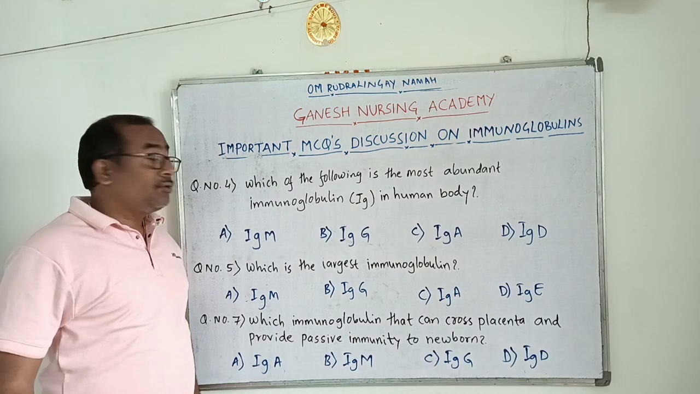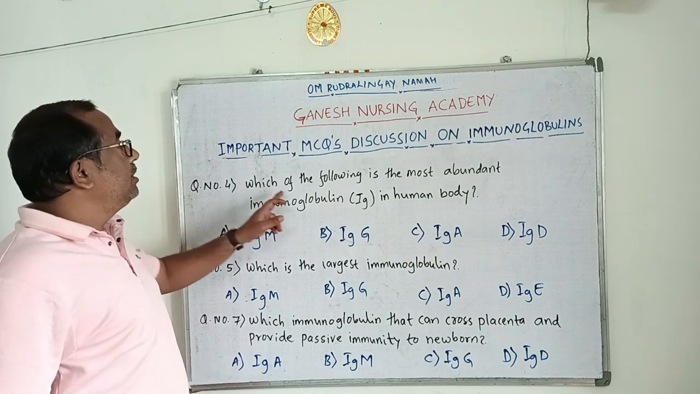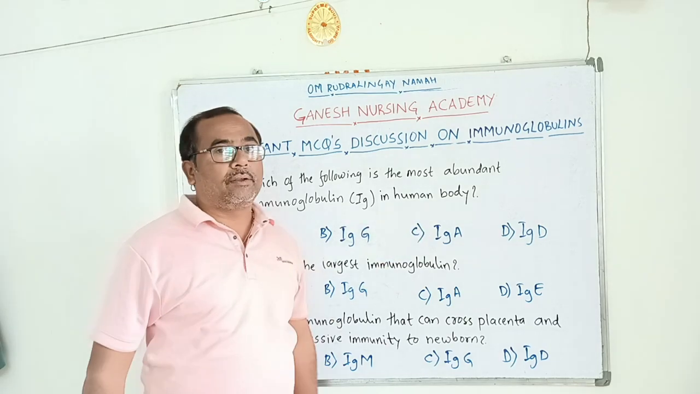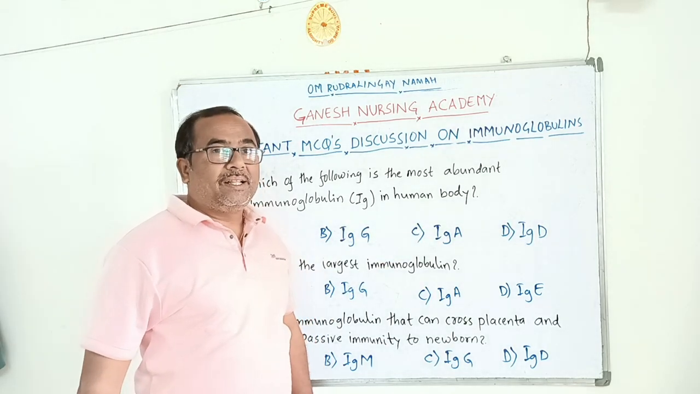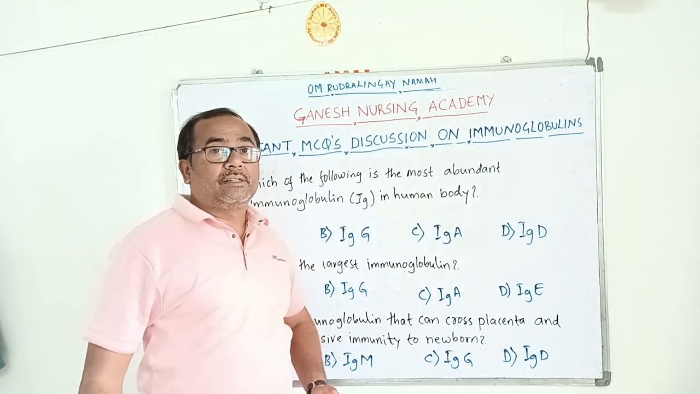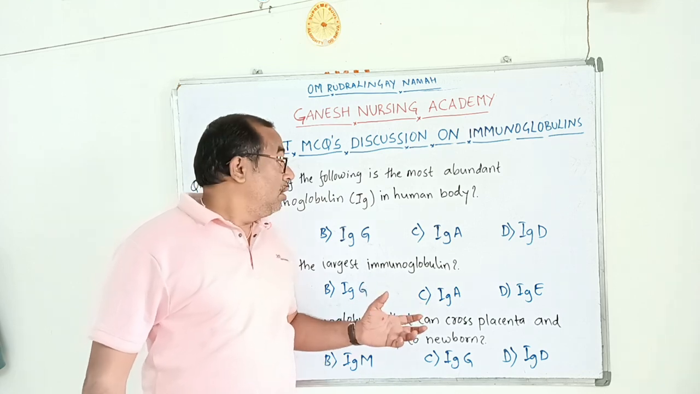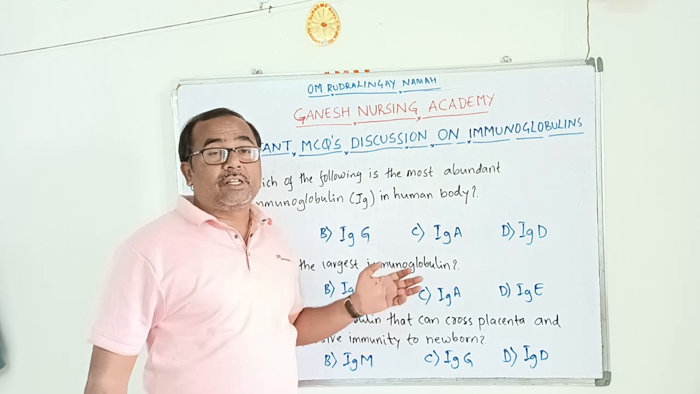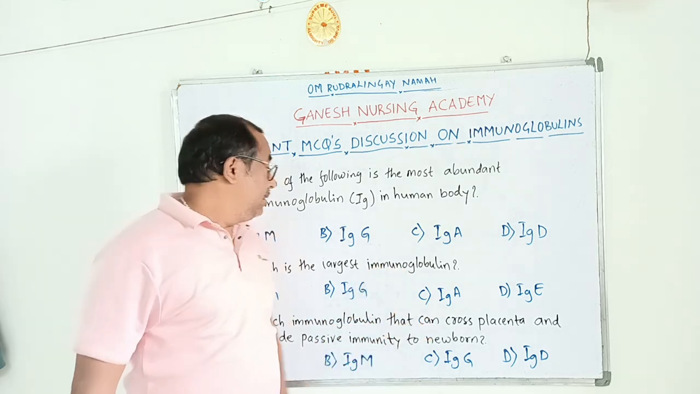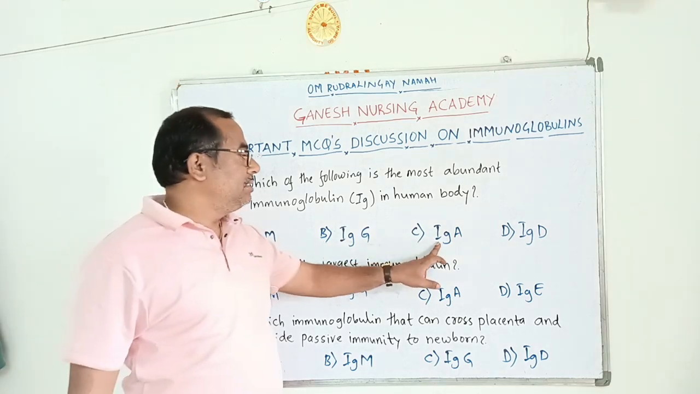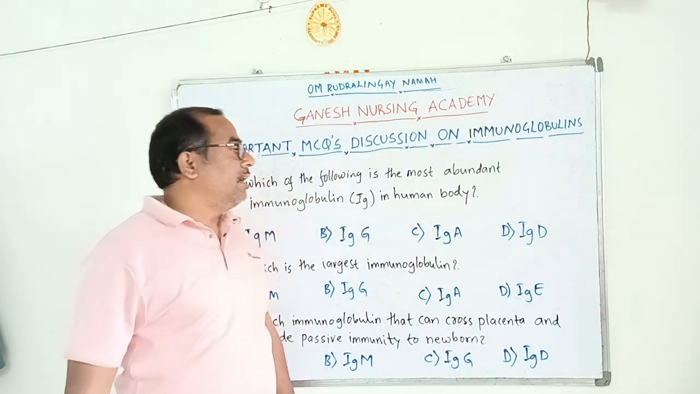Okay, dear students, let's see the next question. Question number 4. Which of the following is the most abundant immunoglobulin or antibody in the human body? That means which immunoglobulin has a high concentration in the blood of the human being? Options are: option A, IgM; option B, IgG; option C, IgA; option D, IgD.